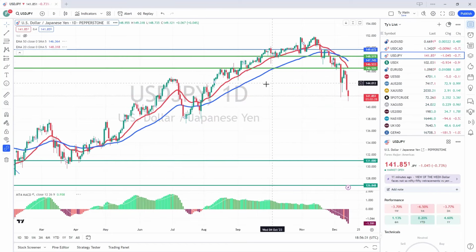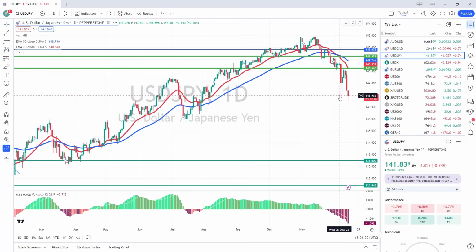Over to the US dollar yen, and again, this did exactly what we needed it to do. It was a week of testing the levels that we were hoping they would. As you can see, after the amazing sell-off that happened last week, it basically rallied all the way up to where we would want it to, the role reversal zone at 146.50. And from that point on, it just continually sold down again.